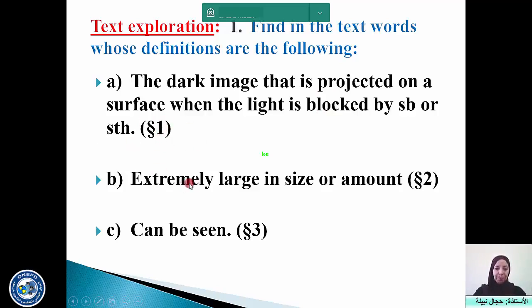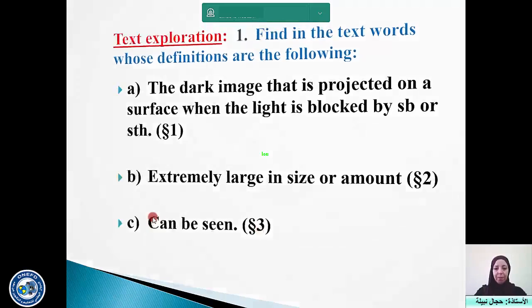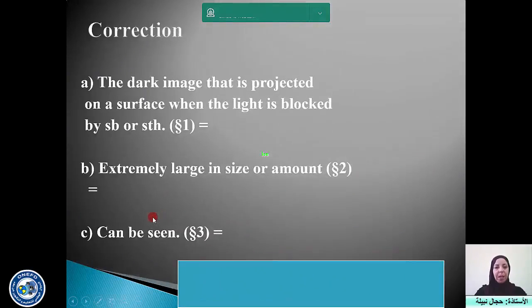Definition 2. What is meant by extremely large in size or amount? In paragraph 2. Finally, can be seen. What do we mean by can be seen, and what's the word that corresponds to this definition in paragraph 3? Okay. Let's see the correction.